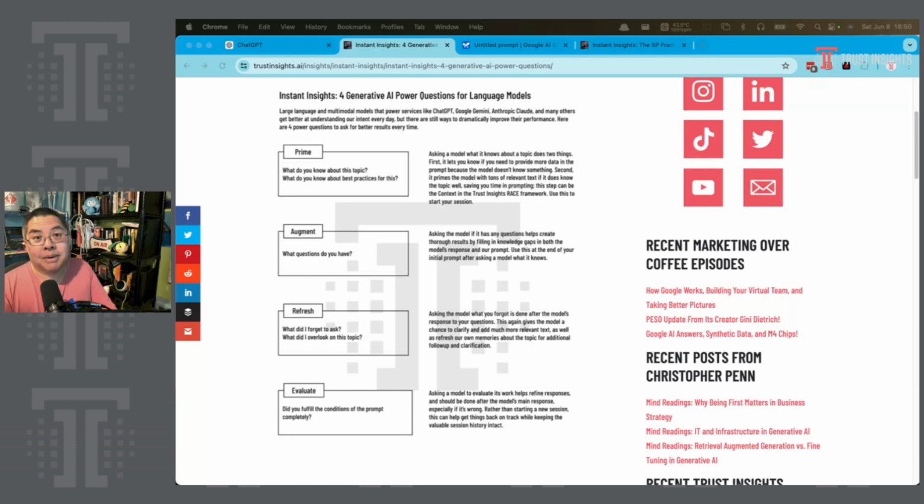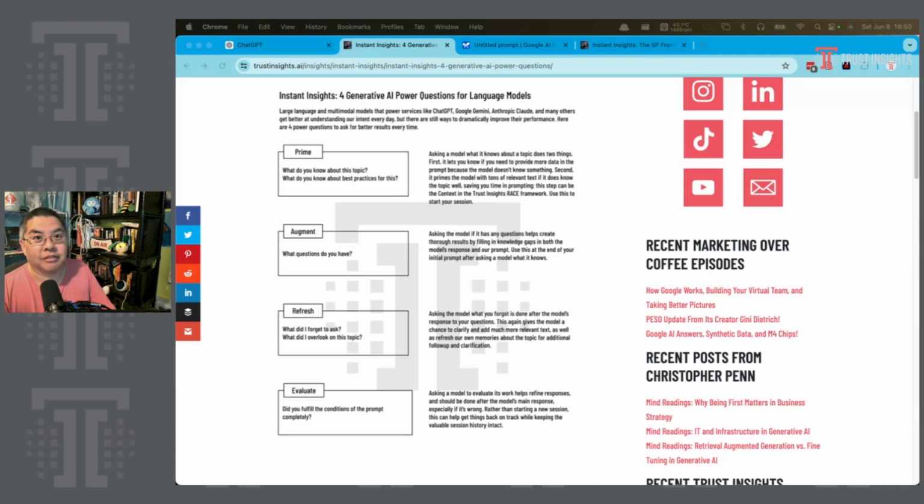We prime it often by asking it, what does it know about a topic? Unless we know that it doesn't know that topic well. In those cases, we better be bringing our own data to the party. Remember that the first rule of preventing hallucination in generative AI is that the more data you bring to the party, the less likely the model is to hallucinate.